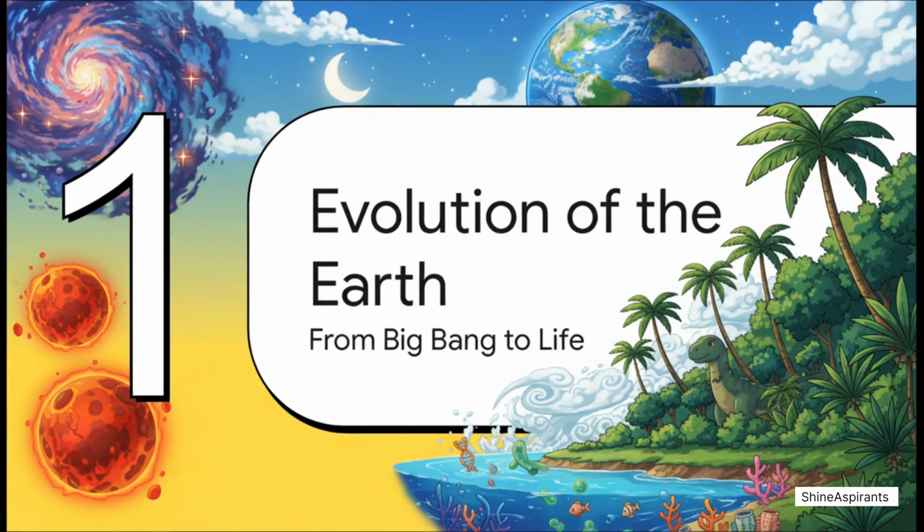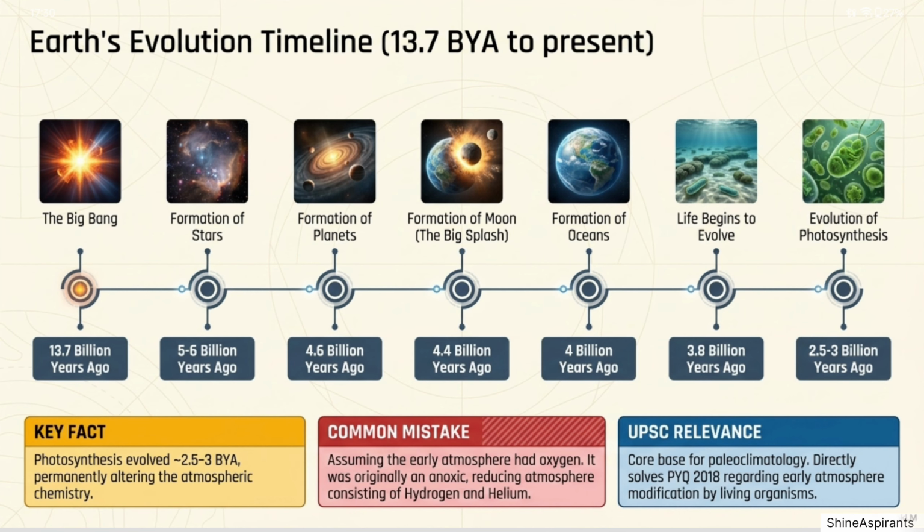Let's begin with the very first question: how was the Earth formed? Earth is approximately 4.5 billion years old. When it first formed, it was a barren, rocky, and extremely hot object. It had a very thin atmosphere composed only of hydrogen, H, and helium, He. Now, let's understand this through a timeline.